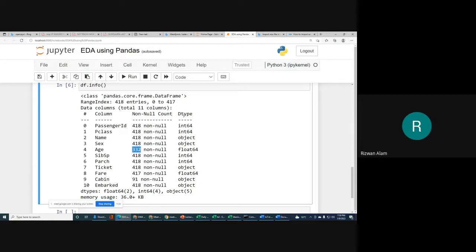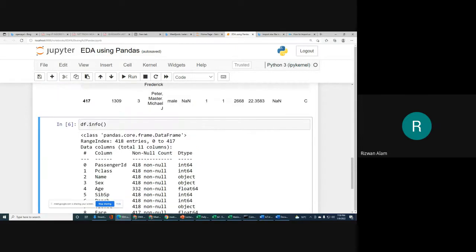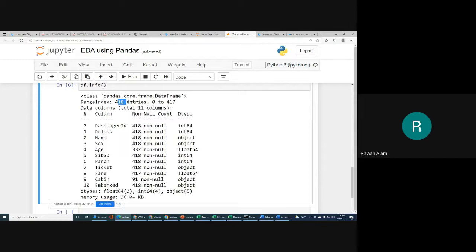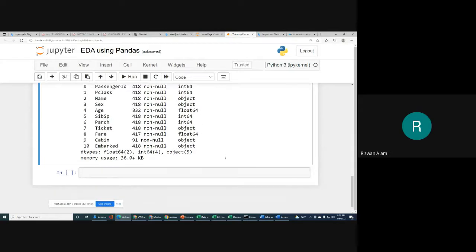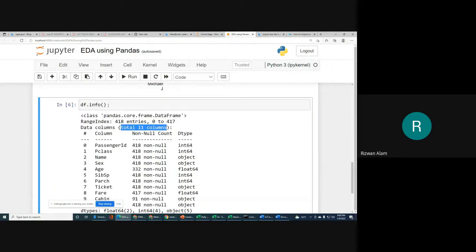Next is Dtype, which means data type. What is the data type of that column? int64, object, float64. Like that you can see the data type of each column. So a quick overview of the data you have in your data frame, you will get with the help of the info function. 418 entries, with row numbers 0 to 417, and a total of 11 columns. You get this information as a result of the info function.